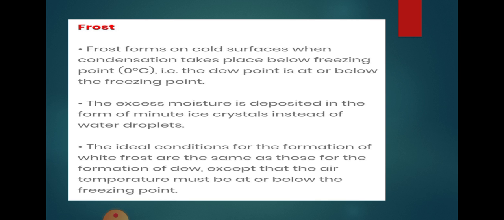The dew point is at or below the freezing point, so the excess moisture is deposited in the form of minute ice crystals instead of water droplets.